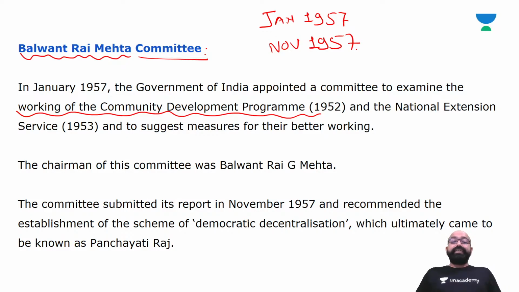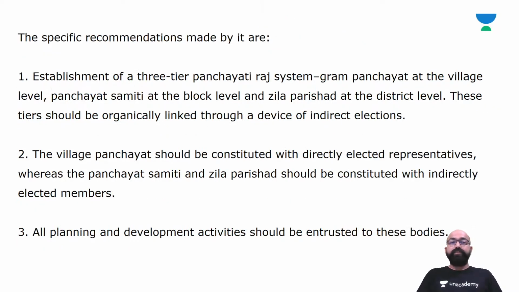It recommended the establishment of a scheme of democratic decentralization, which ultimately came to be known as Panchayati Raj. So, after independence, the recommendation of democratic decentralization was made in the Balwant Rai Mehta Committee report, submitted in November 1957. We'll now see the specific recommendations of the Balwant Rai Mehta Committee.